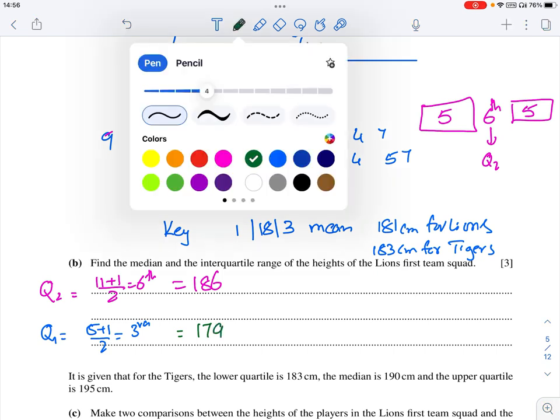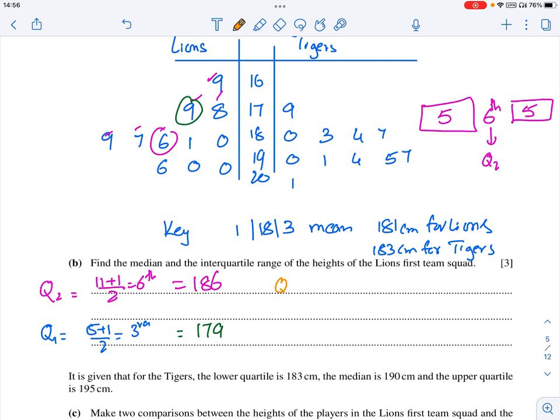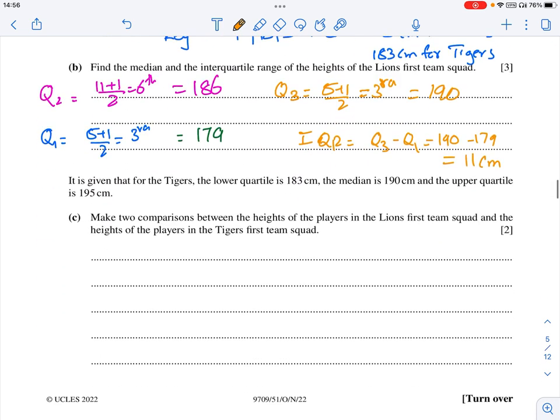Now finding the upper quartile. So Q3 again 5 plus 1 upon 2, third term from the Q2. So it's going to be 1, 2, 3, 190. So which is 190. So interquartile range equals Q3 minus Q1. 190 minus 179, which is 11 centimeters.